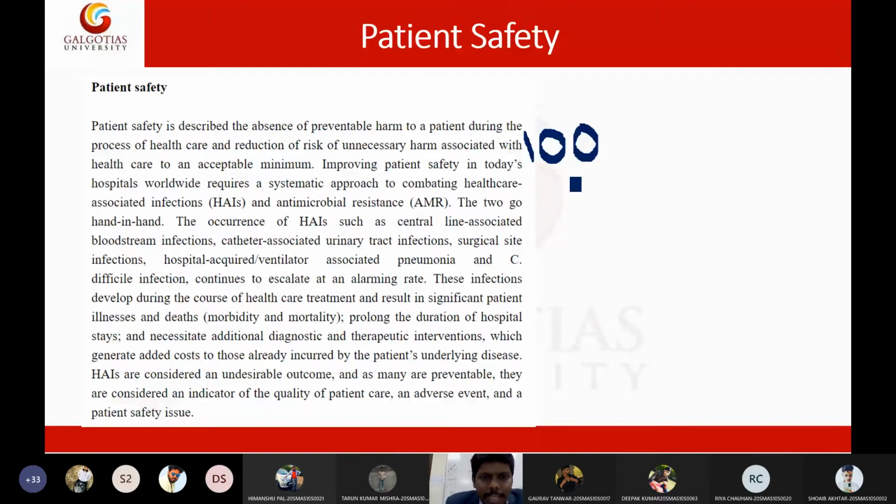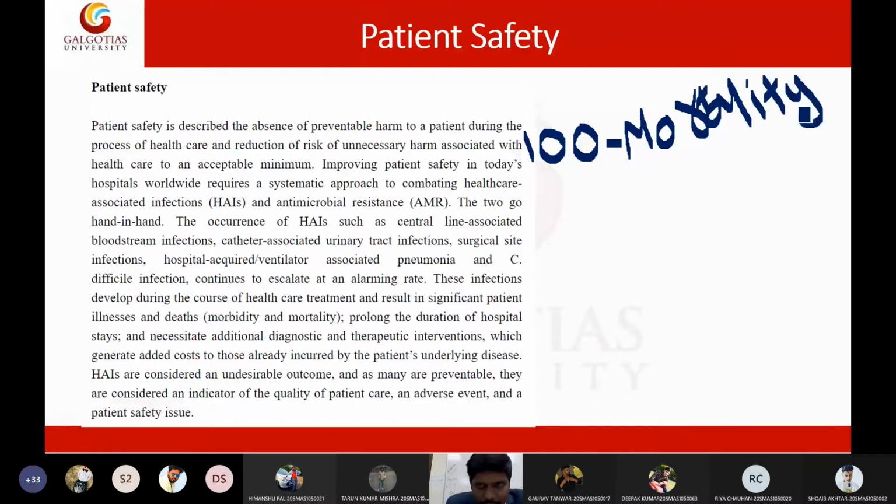The number of deaths per day is called the mortality rate. Mortality rate means death rate: the number of deaths per day or per year or per hour. So that is called mortality rate. Death rate is called mortality rate.